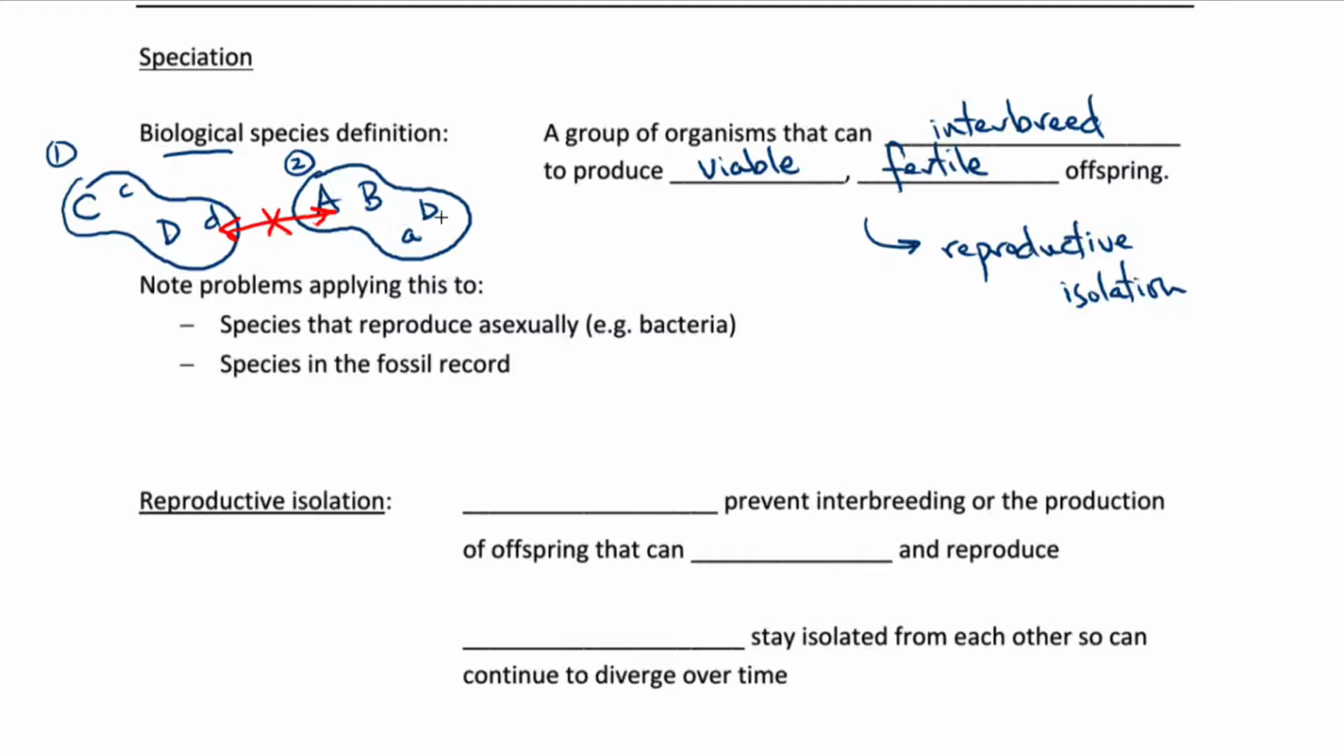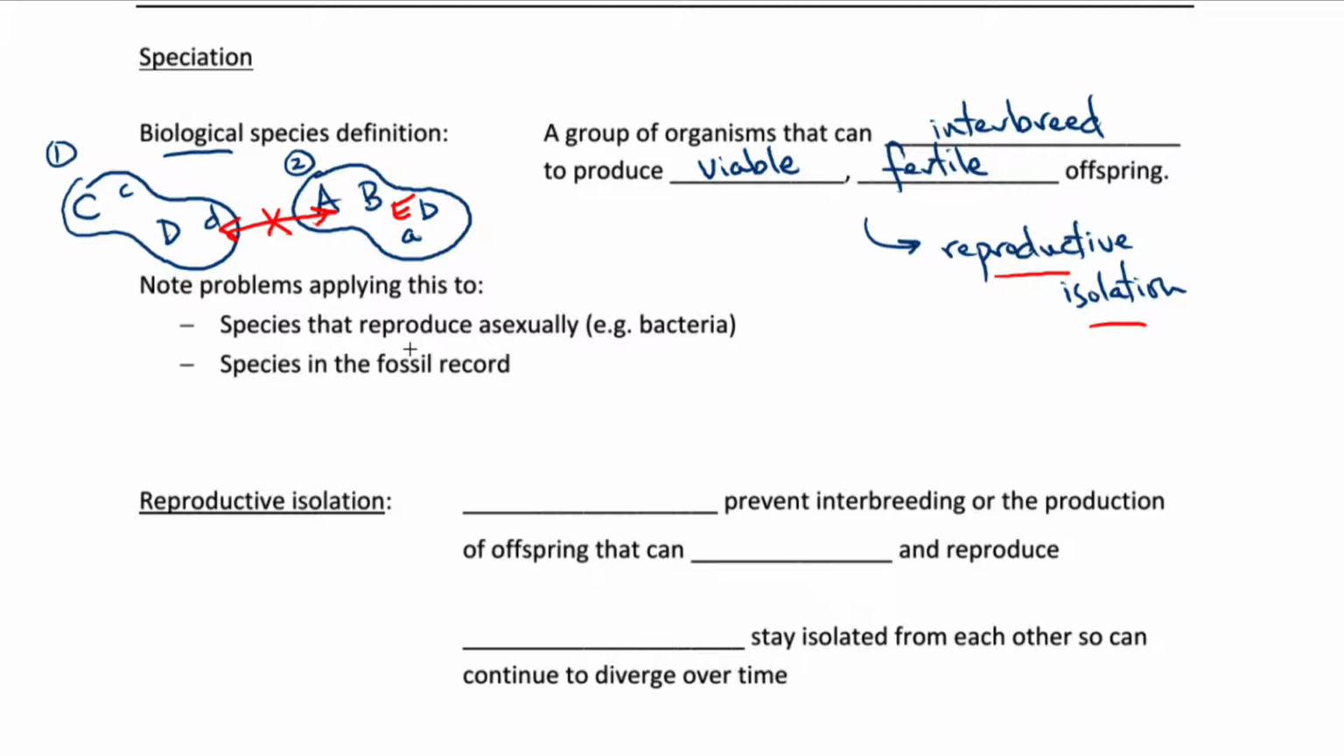And that means that if a mutation arises in this population, let's call that allele E, there's no way for this allele to move over into this population. They're reproductively isolated, and so now they can start to diverge genetically and phenotypically. And we would call these two populations two different species. Again, the biological species definition is focused on reproductive isolation. It's a group of organisms that can interbreed with each other to produce viable fertile offspring, but not with other populations.